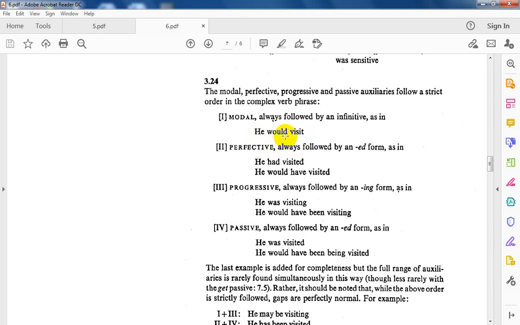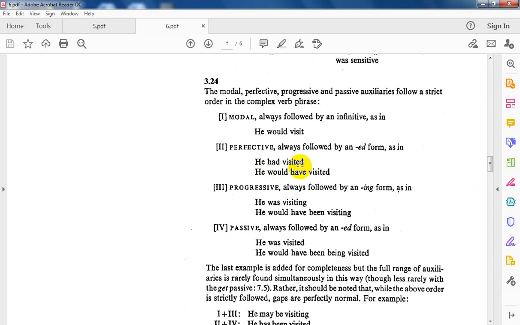But if it is perfective, it is always followed by the past participle, the ed form. Look at the sentence: he had visited. Here we just have perfective plus the lexical form.